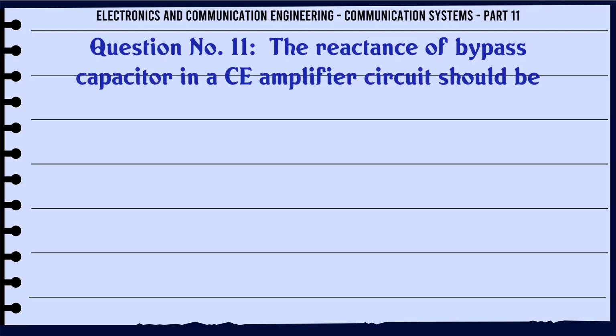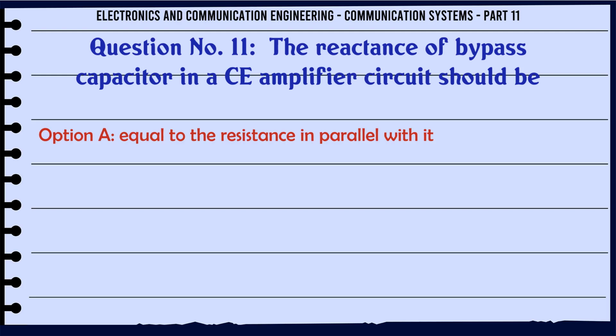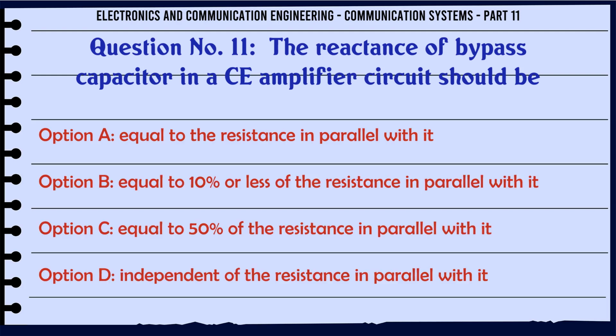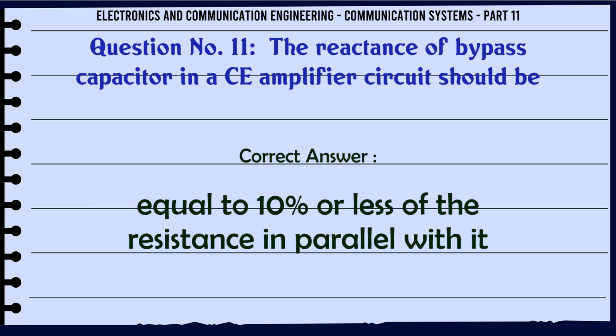The reactance of a bypass capacitor in a CE amplifier circuit should be: A, equal to the resistance in parallel with it; B, equal to 10% or less of the resistance in parallel with it; C, equal to 50% of the resistance in parallel with it; D, independent of the resistance in parallel with it. The correct answer is equal to 10% or less of the resistance in parallel with it.